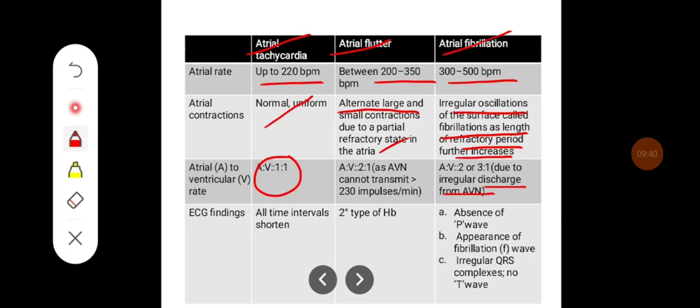ECG findings: in atrial tachycardia, all the time intervals shorten. In atrial flutter, there can be second degree heart block, and in atrial fibrillation there is absence of P waves and appearance of fibrillation waves, and you can see irregular QRS complexes, and there won't be T waves.